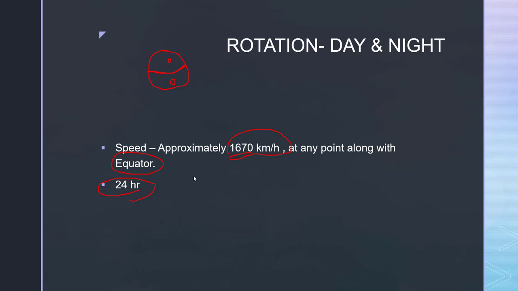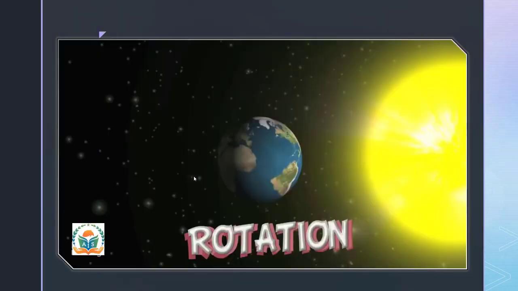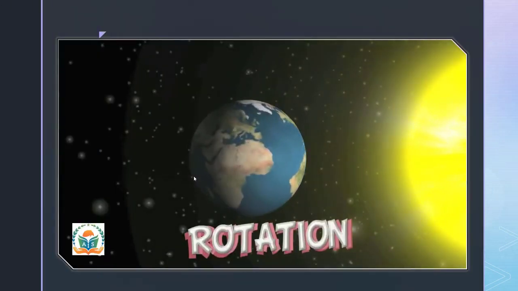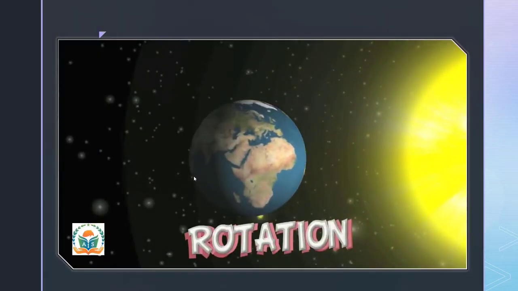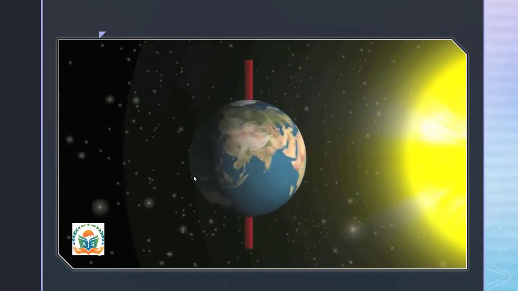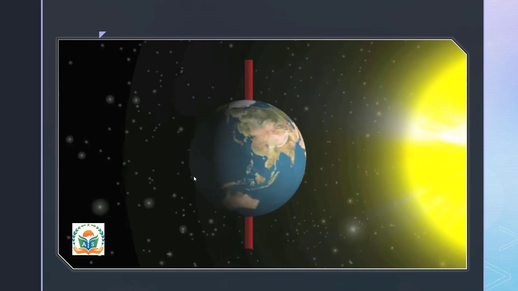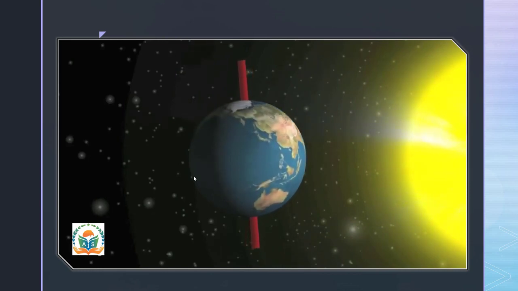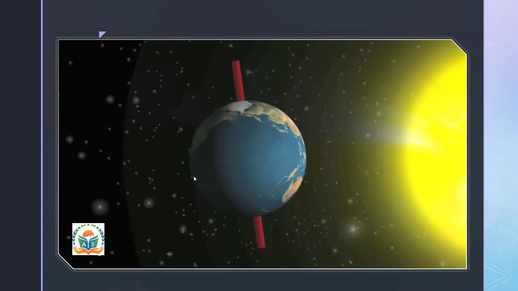Means this combines the day and night both. So let's understand the rotation with the help of this video. Rotation is the movement of the Earth on its own axis. Rotate means to turn, so the Earth turns around a slightly inclined imaginary line that joins the two poles called the axis.